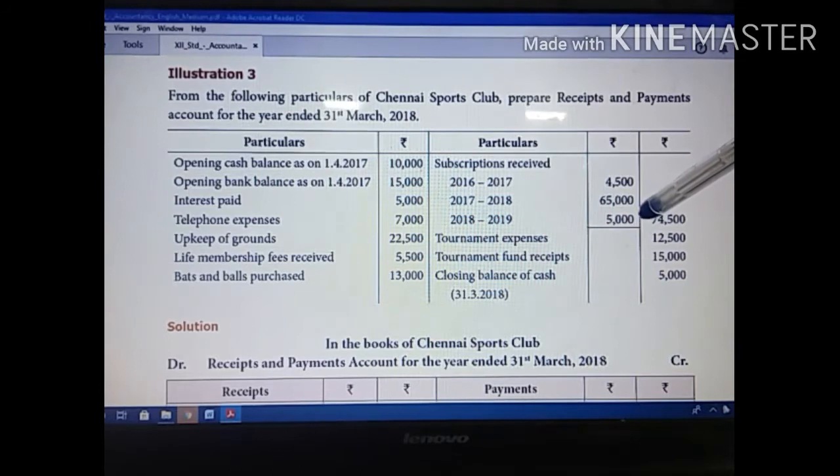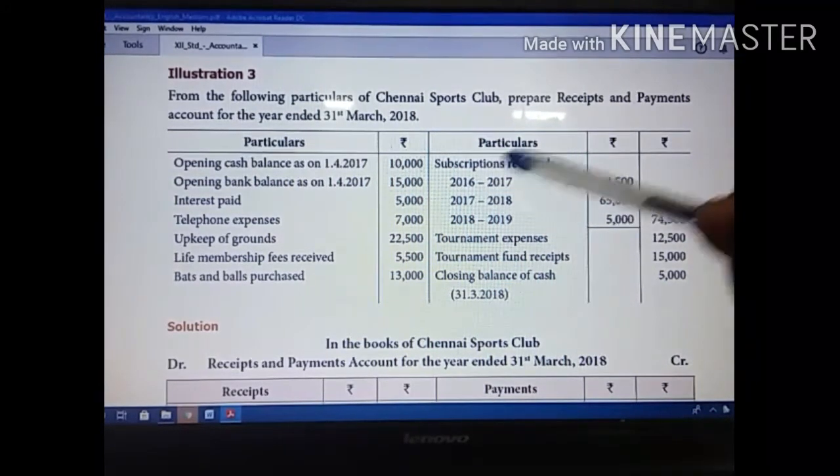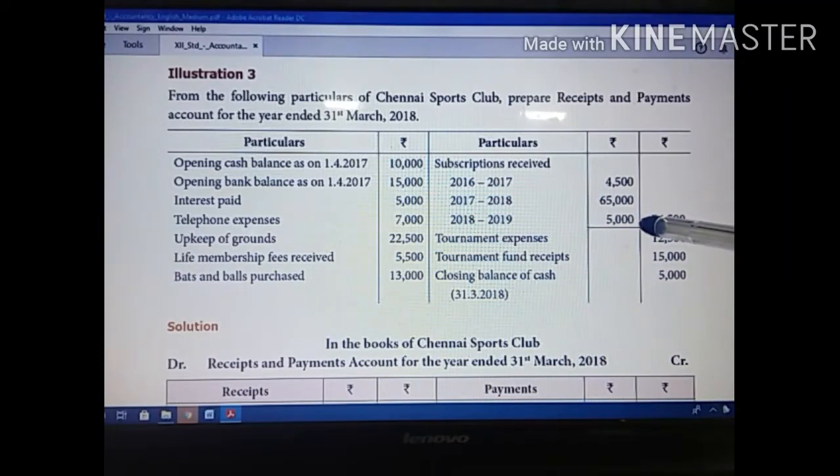This one is the future year; they have received the future subscription in advance. So 18 to 19 is a future year subscription amount that they are also receiving. So they have given subscription receipts for 16 to 17, 17 to 18, 18 to 19: previous year, present year and future year. Altogether they have 74,500. Then tournament expenses. Expenses means you have to show this amount on the credit side.